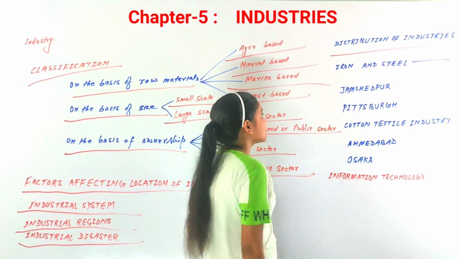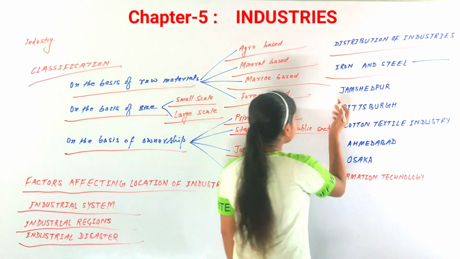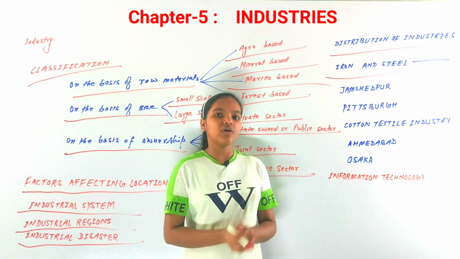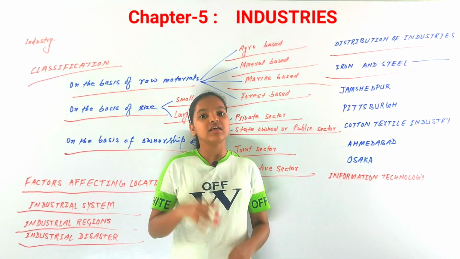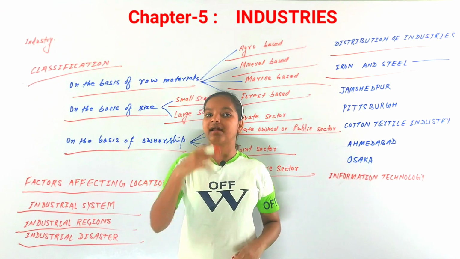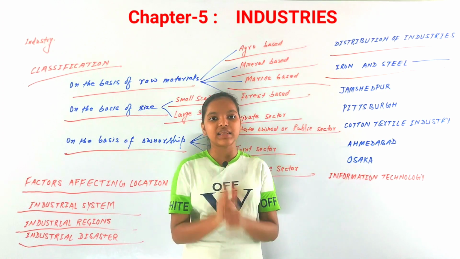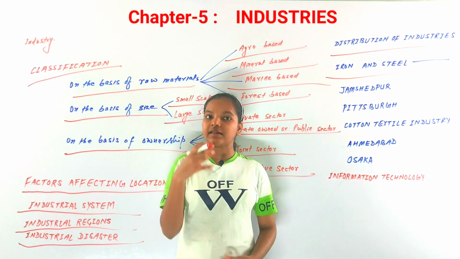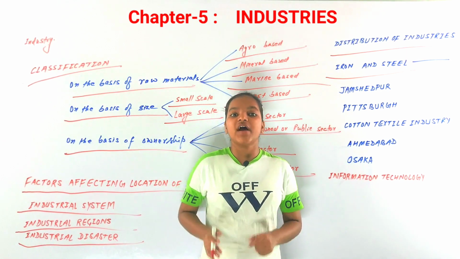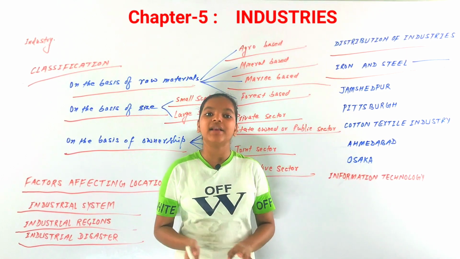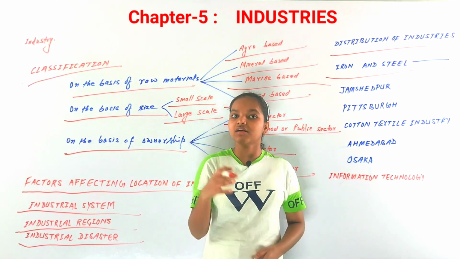First, let us discuss iron and steel industries. As you know, iron and steel industries are those industries that extract iron and steel from the iron ore by the process of smelting. There is a blast furnace, and in that, coal and raw materials are thrown.